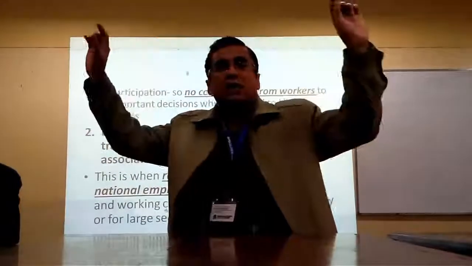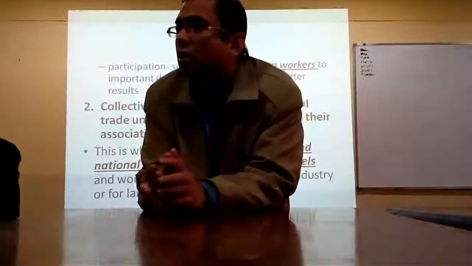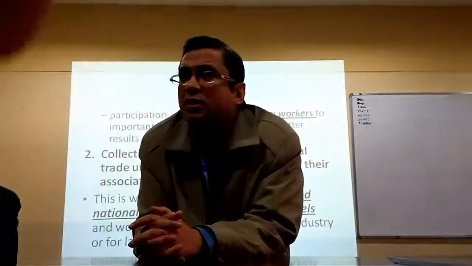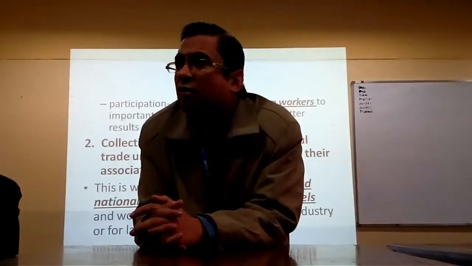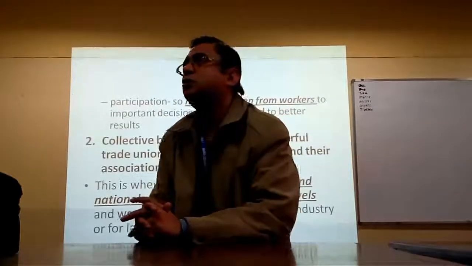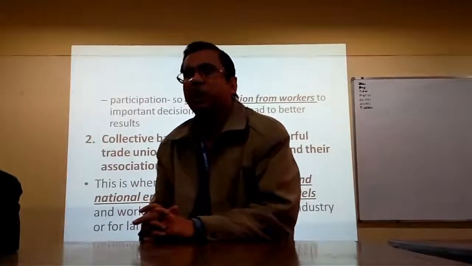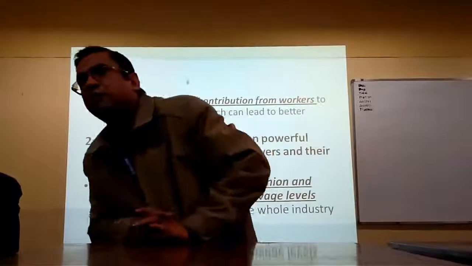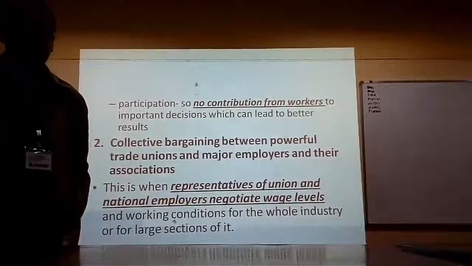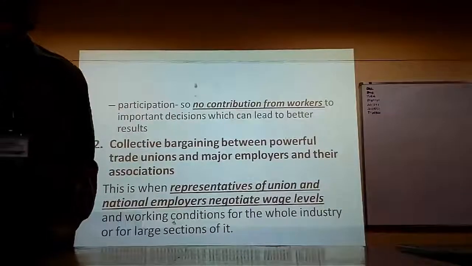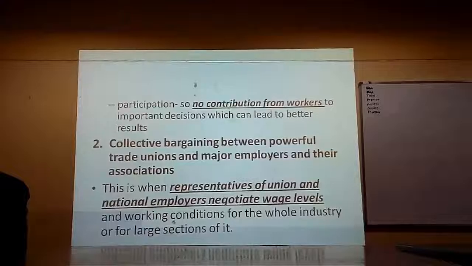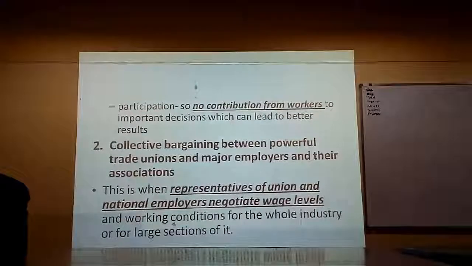Now there was a time when labor unions were very, very strong, and when labor unions were very, very strong, they were in a position to exploit the employers. They could use their power to strike and to bring production to a halt if they did not like what the employer was doing, if they did not like employer policy. So what was the result of this kind of collective bargaining?